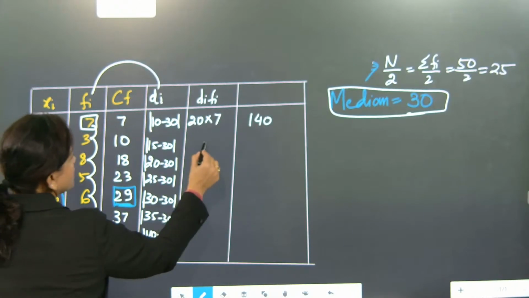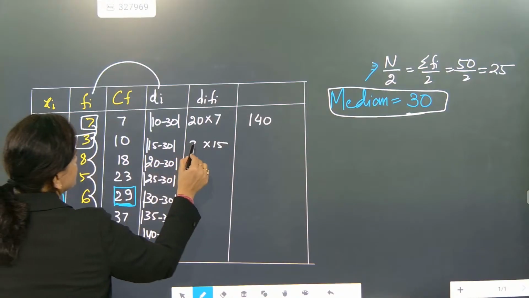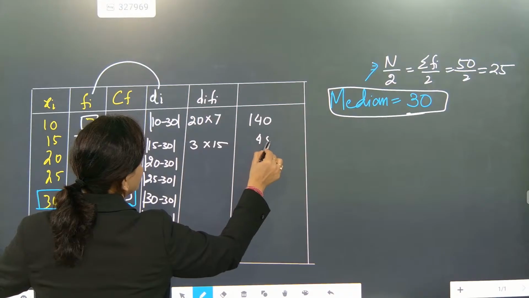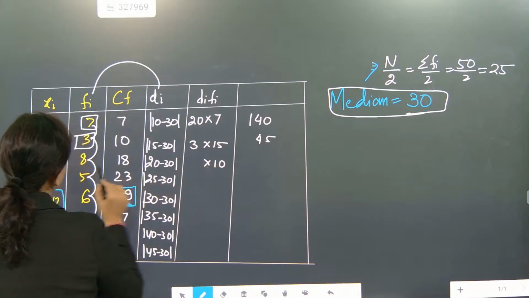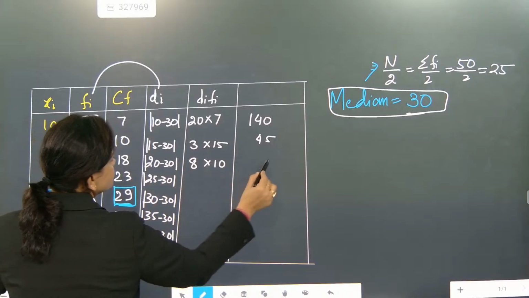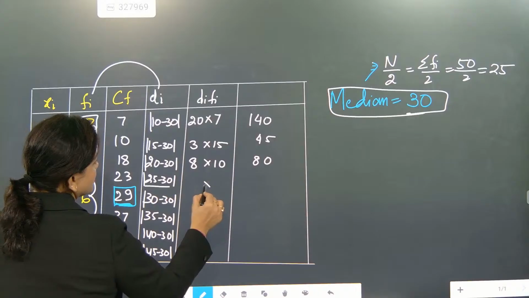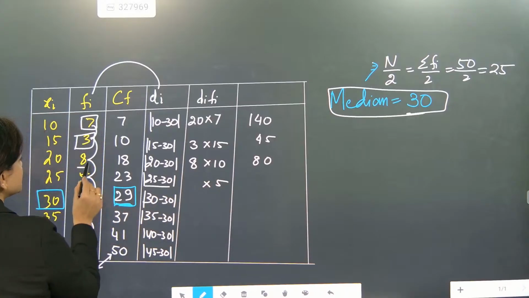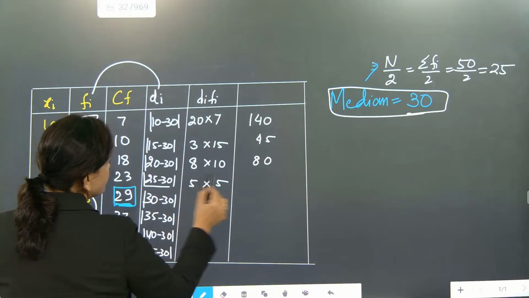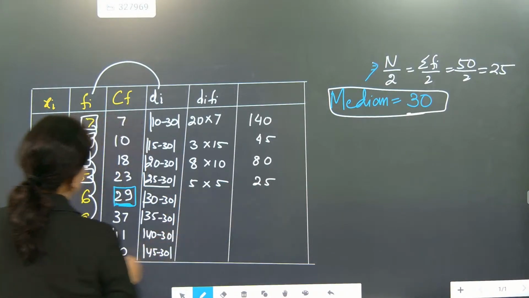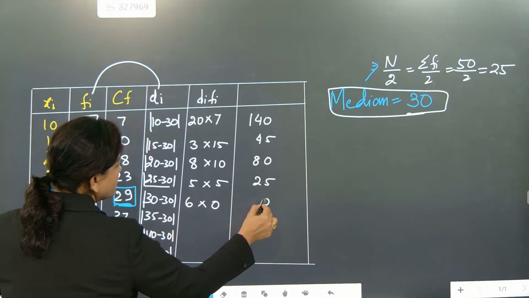Now here 15, and here number is 3. So how much will it come? 45. Okay. Now here 10, and this part is 8. So here number will become 80. Next part is 5. Now we have taken 8, now we are going to take 5. So here 5, it is coming as 25. Next, it is 30 minus 30, 0. 0 into 6, so here it will come 0.